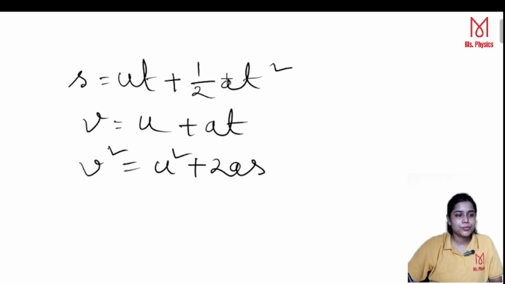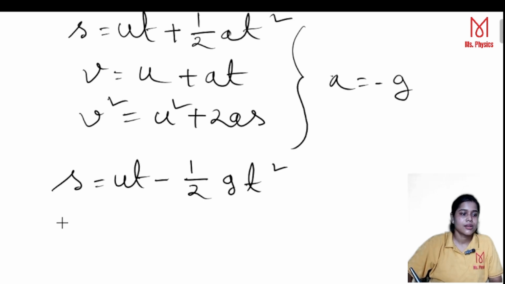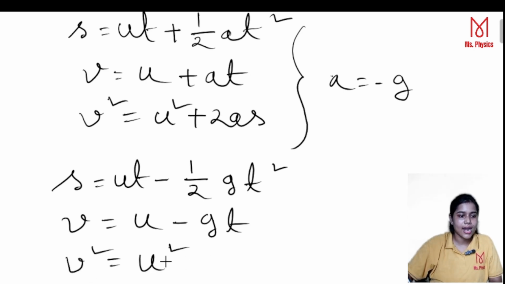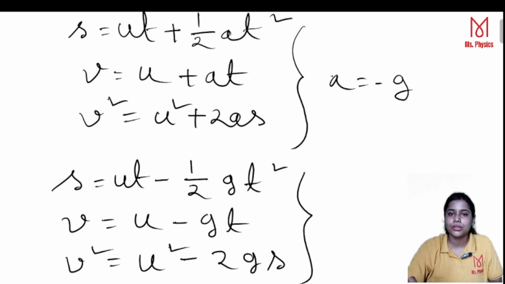First of all, let me put the value of acceleration, a is equal to minus g. If we put a is equal to minus g, then the kinematic equations would be s is equal to ut minus half gt square, v is equal to u minus gt, and v square is equal to u square minus 2gs. Up to this, there is no problem. We have put a is equal to minus g.